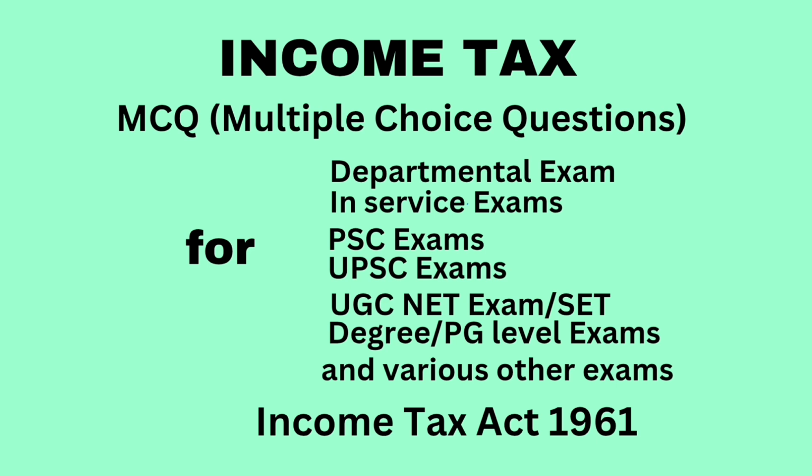Question. Payment from unrecognized provident fund shall be. Answer option A, fully taxable. Option B, fully exempt. Option C, taxable to the extent of employer's contribution and interest thereon. Option D, same as C, that is taxable to the extent of employee's contribution and interest thereon, and interest from employee's contribution shall be taxable under the head other sources.